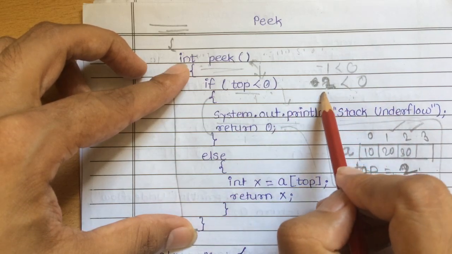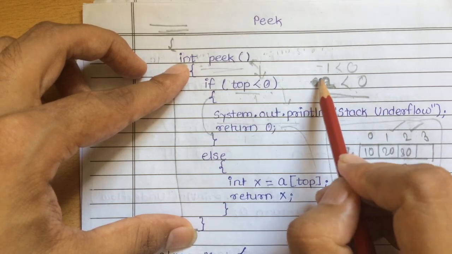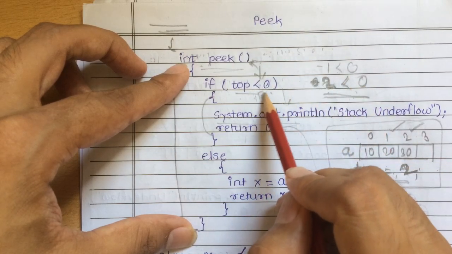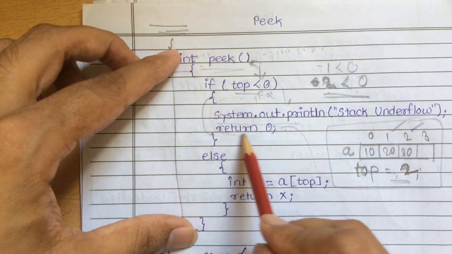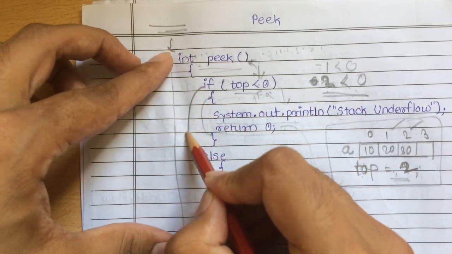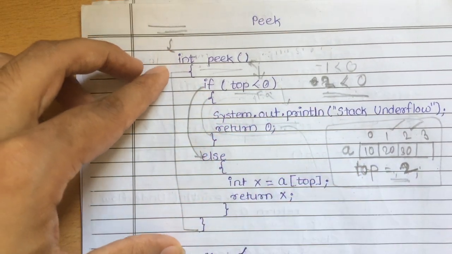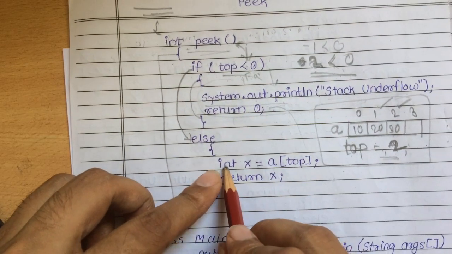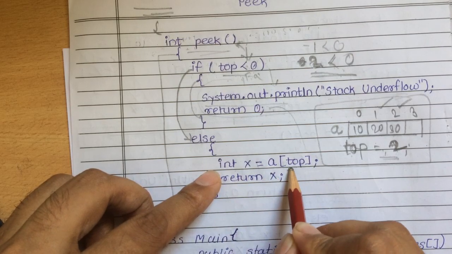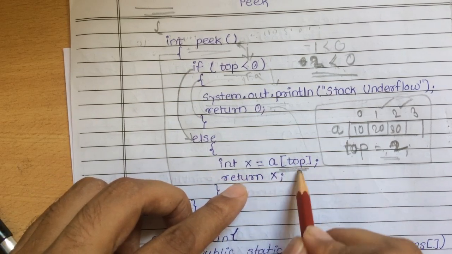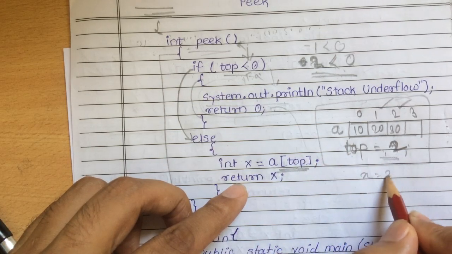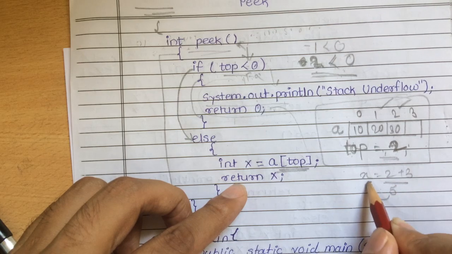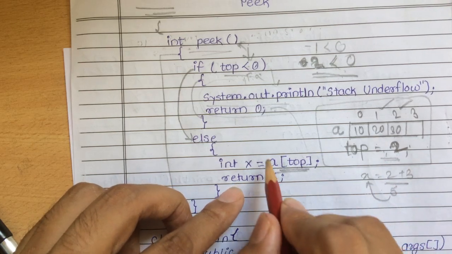But in this case, the value of top is 2, and 2 is not less than 0, so this condition is false. As this condition is false, the if part will not be executed, and our control will directly move to the else. So in else, what have we written? We have int x is equal to a of top. This part will get executed first. As we know, if you write x is equal to 2 plus 3, first the right part gets executed, and whatever answer 5 comes, it gets assigned to x.